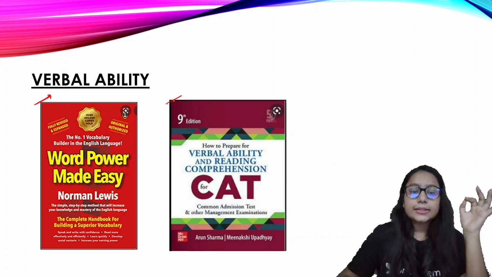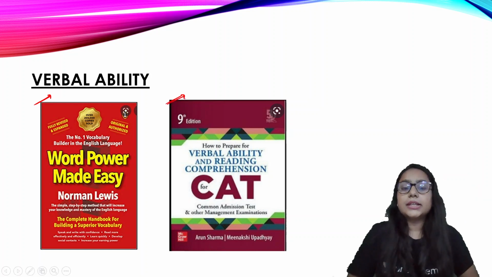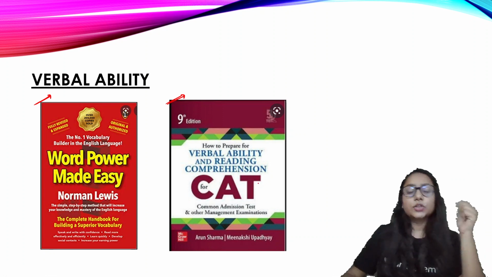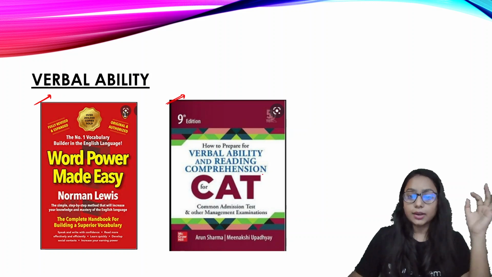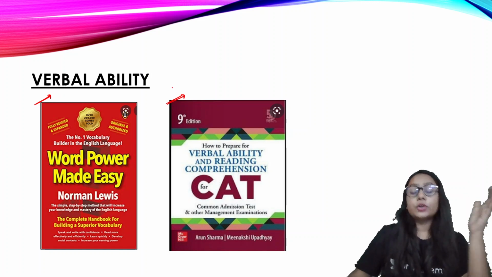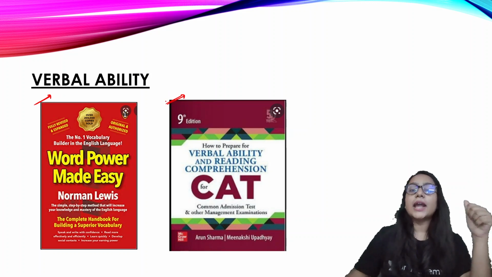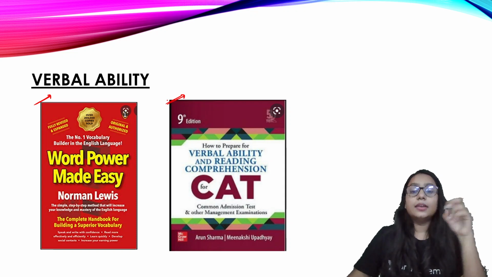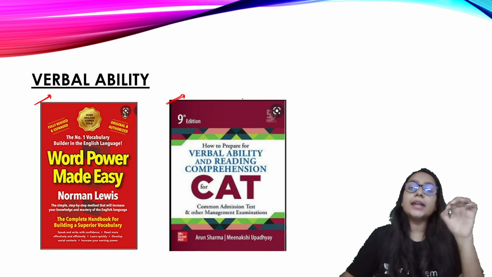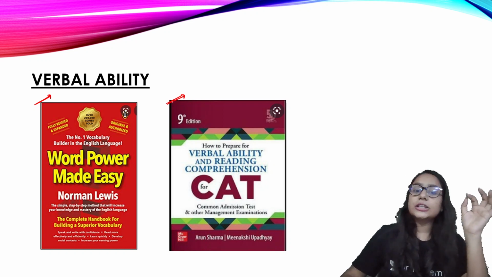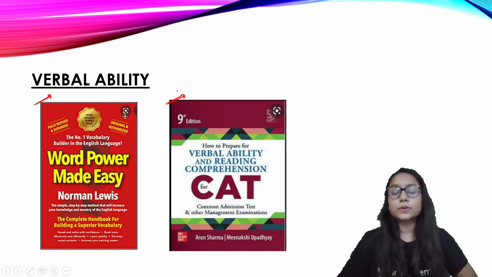And then is Arun Sharma book for verbal ability and reading comprehension for CAT. Okay, so since this book is for CAT, you can even use this book for your IP Math exams as well. Okay, so again I'm saying you have to attend the sessions, learn everything, learn the concepts, learn the tricks from the sessions and apply them in the questions from this book. So this book is for your practice purpose only.